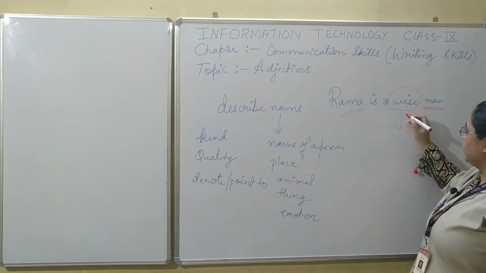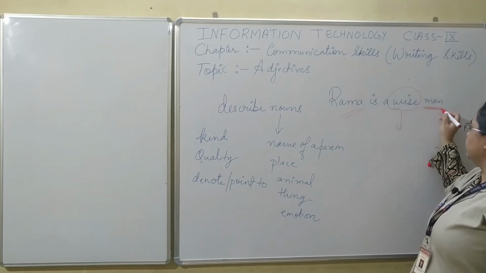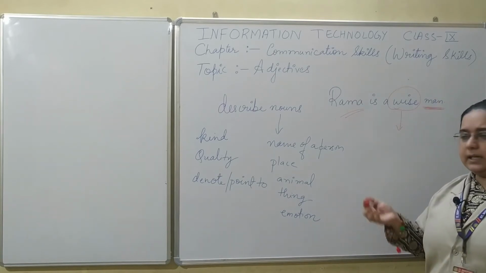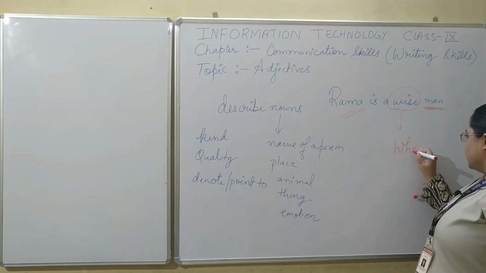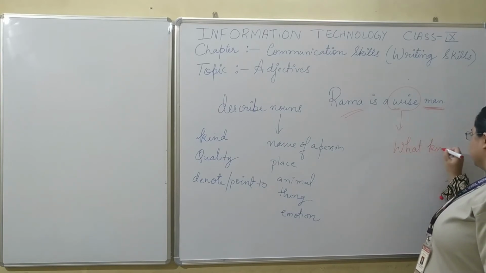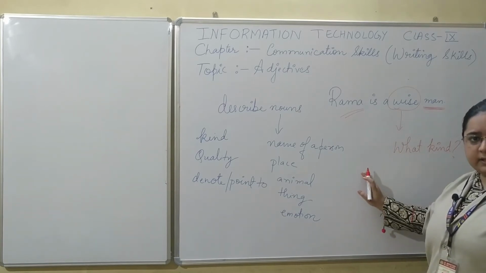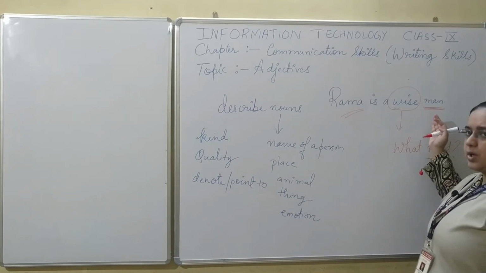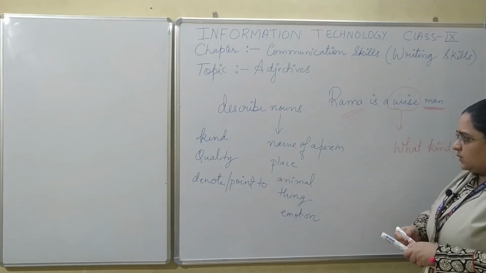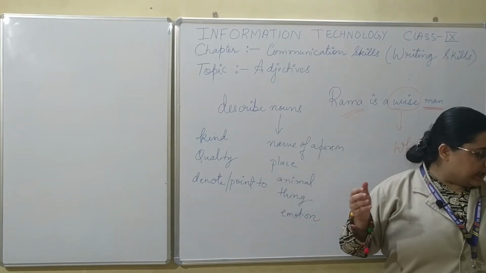So it tells something about man. What kind of a man? It is asking a question, that is, what kind. That is why adjectives are words which describe your nouns. We have already studied these things before.